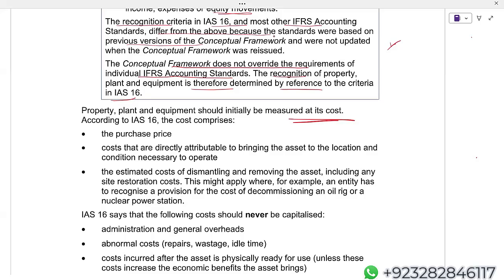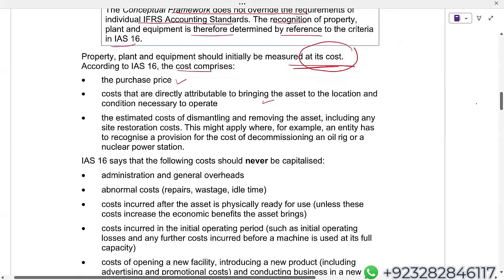Property, plant, and equipment should initially be measured at cost. According to IAS 16, the cost comprises the purchase price, costs that are directly attributable to bringing the asset to the location and conditions necessary to operate, and the estimated cost of dismantling. We know that if there is any decommissioning cost, number one, we have to calculate the present value of that decommissioning cost. And the double entry of the present value of that decommissioning cost will be property, plant, and equipment debit, provision credit.